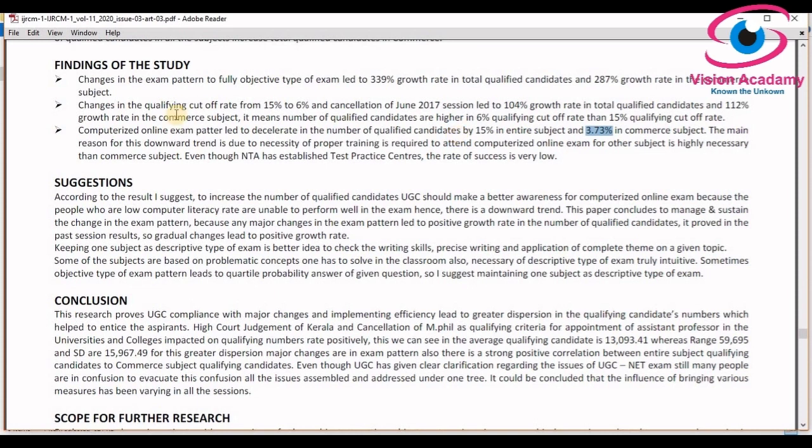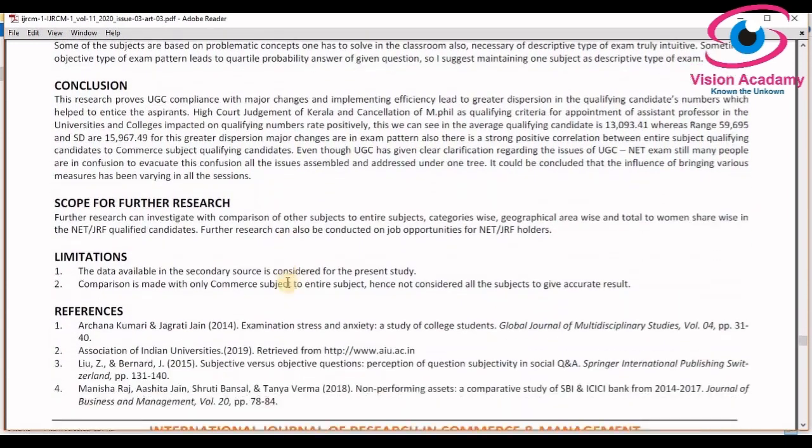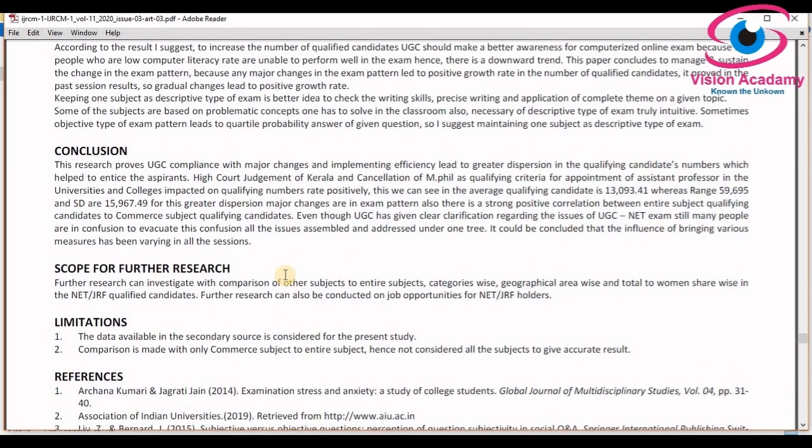Look at this. Before introducing the computerized online exam, UGC did not try to give much awareness about the computer-based exam. Due to that, total qualified candidates decreased by 15%, and commerce candidates by 3.73%. So I have suggested to UGC that proper training is required to attend the computerized exam. There are some suggestions also based on this work. So this is my paper, and if you go through the whole paper in depth, you will get lots of insight, and these insights will help you understand the NET exam very well and pass it.